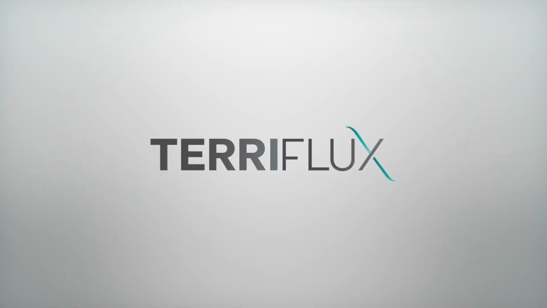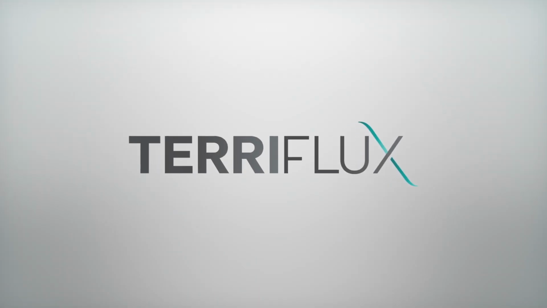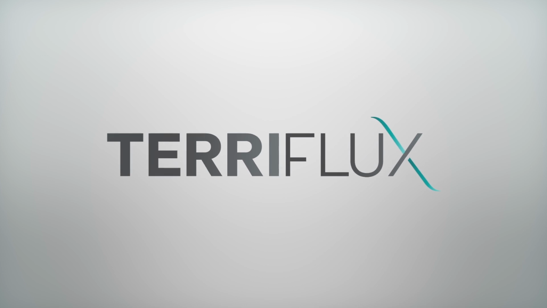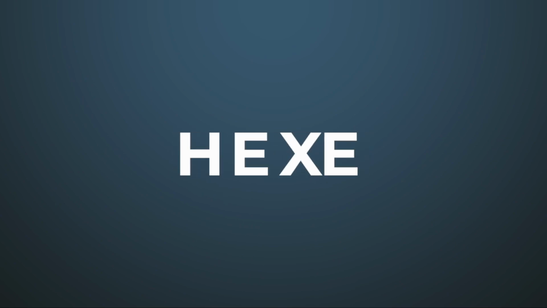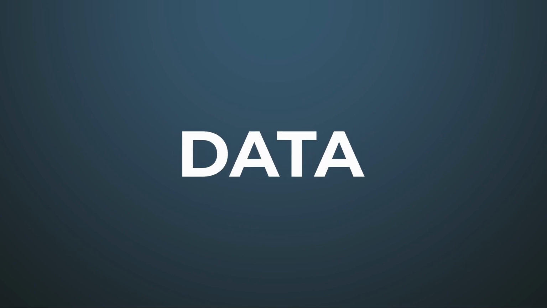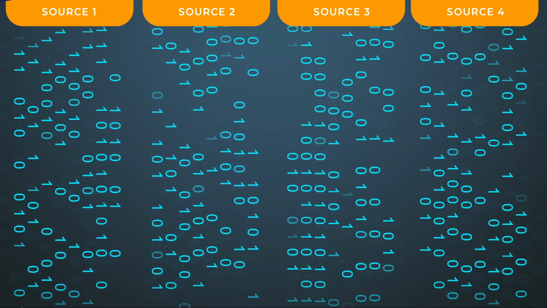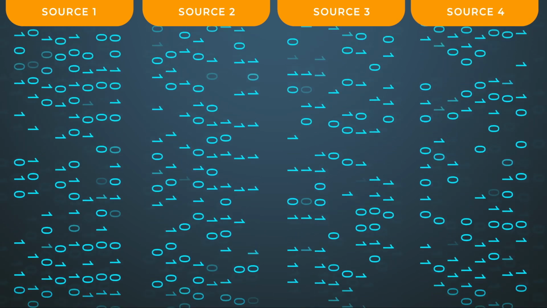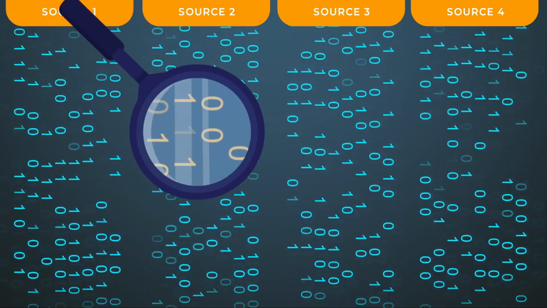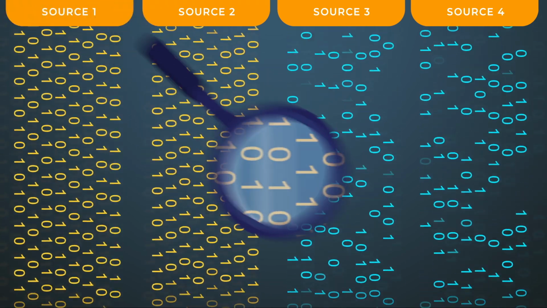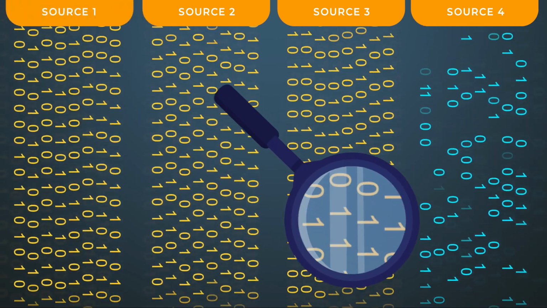Fortunately, that is exactly what Terriflux does. It provides a global picture of supply chains. Assembling such a picture is complex, and it all stems from the data. Coming from numerous sources, the data is incomplete in classifications or units. Terriflux overcomes these difficulties and strives to reconcile incoherent data and complete the missing ones.